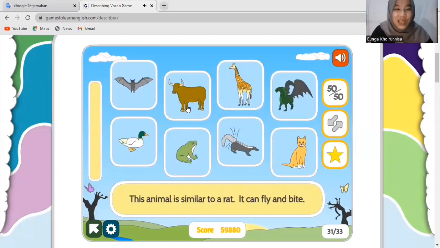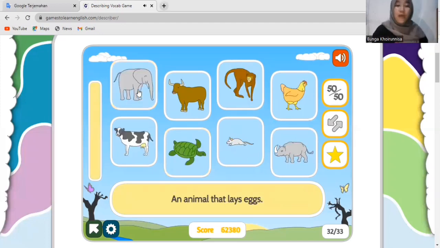Good job everyone. Okay, next question. This animal is similar to a rat. It can fly and bite. So what is that? It is this one? Right, this is a bat.